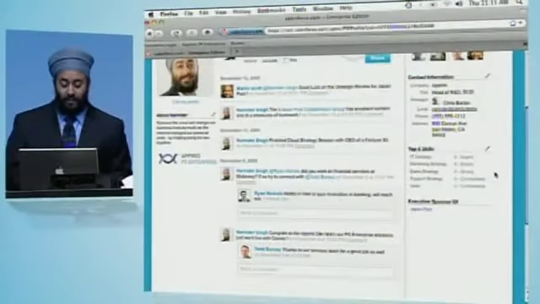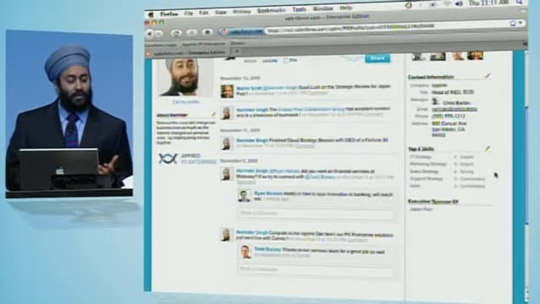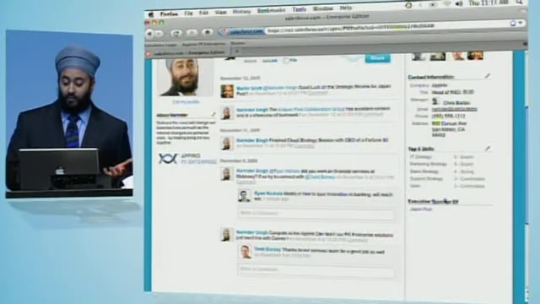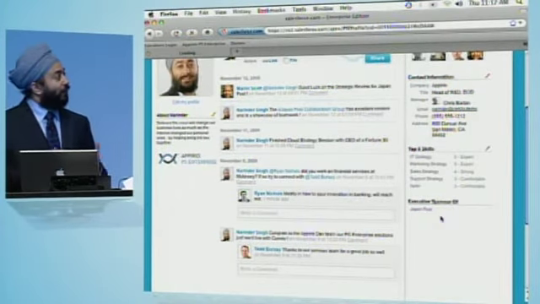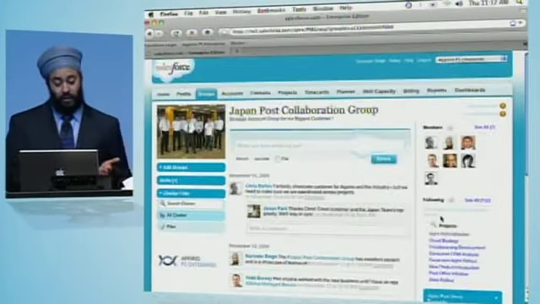So the other thing that you can see is that I'm the executive sponsor of Japan Post. As I mentioned, Japan Post is our most important customer. So what that means is that it shows everybody in the organization that I'm the executive that they need to go to related to Japan Post. But they don't have to just keep pinging me with emails to keep me in the loop. We've created a collaboration group about Japan Post.